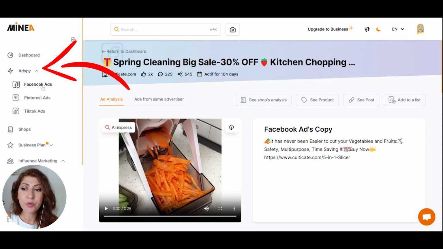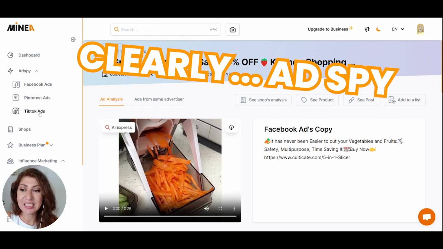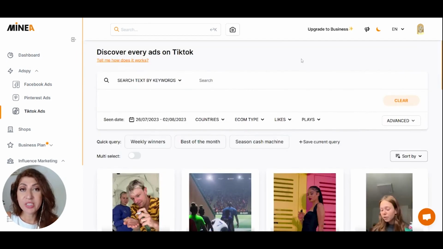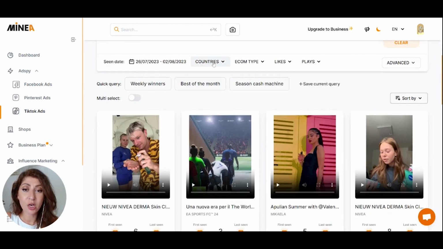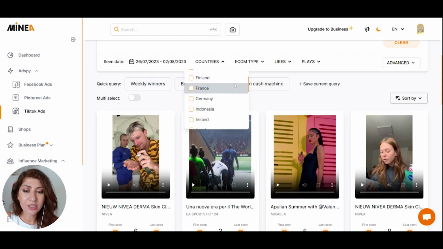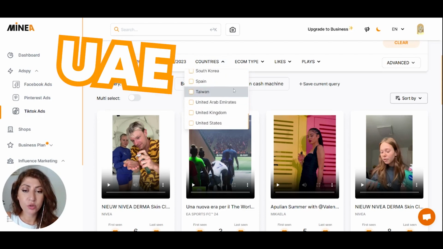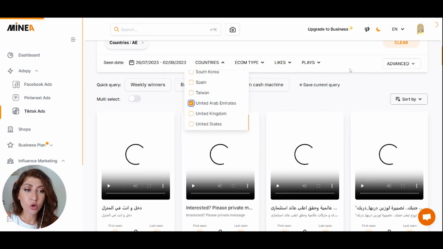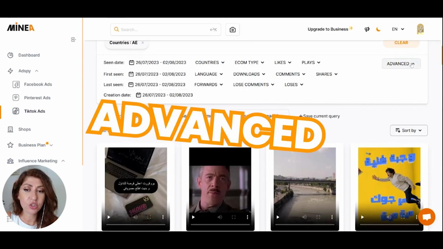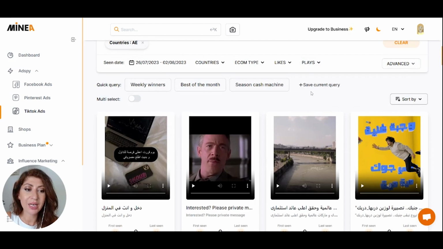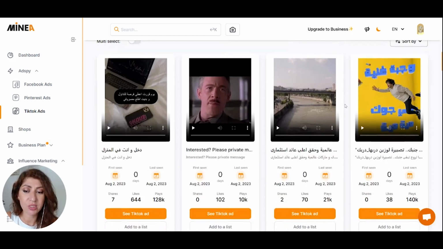Now, AdSpy provides you exactly as it says, AdSpy. It spies on ads. Let's click on TikTok ads. The reason why I want to show you this particular feature is that you can search per country. So let's go down and let us search for United Arab Emirates. Obviously, there's a lot of other features, and I would suggest that you use advanced features so that you can figure out and really try to identify and spot some interesting products.